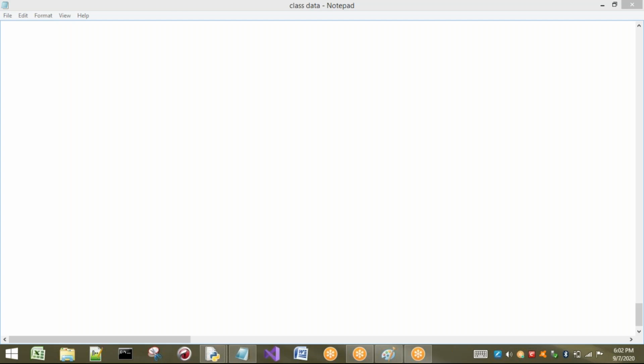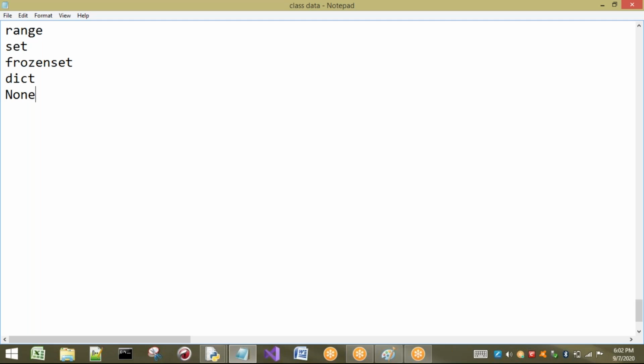So today we are going to see some other data types: the range data type, the set data type, frozenset, and the dict data type. And let us also see about None. First, let us see the range data type.